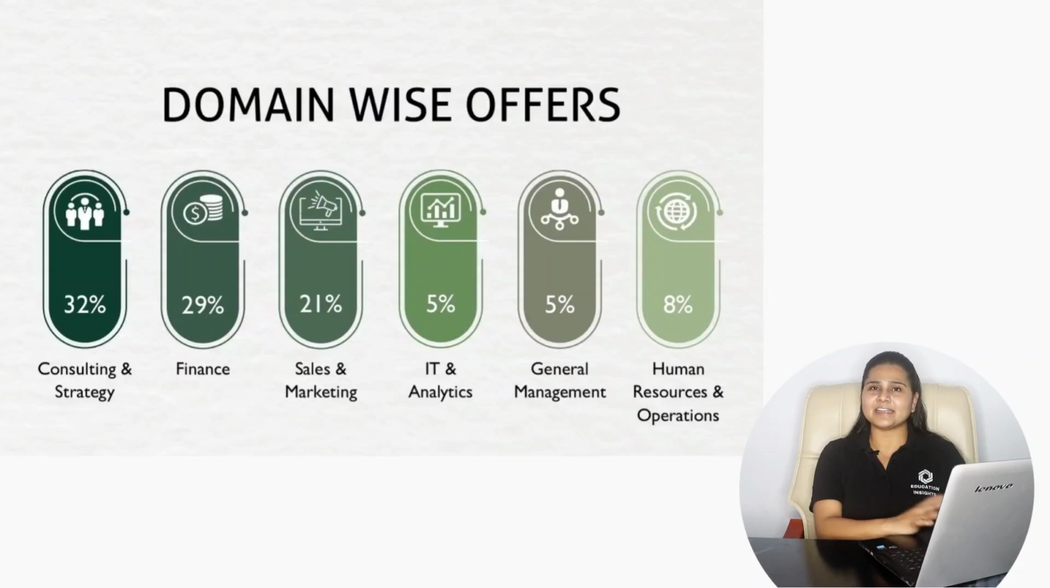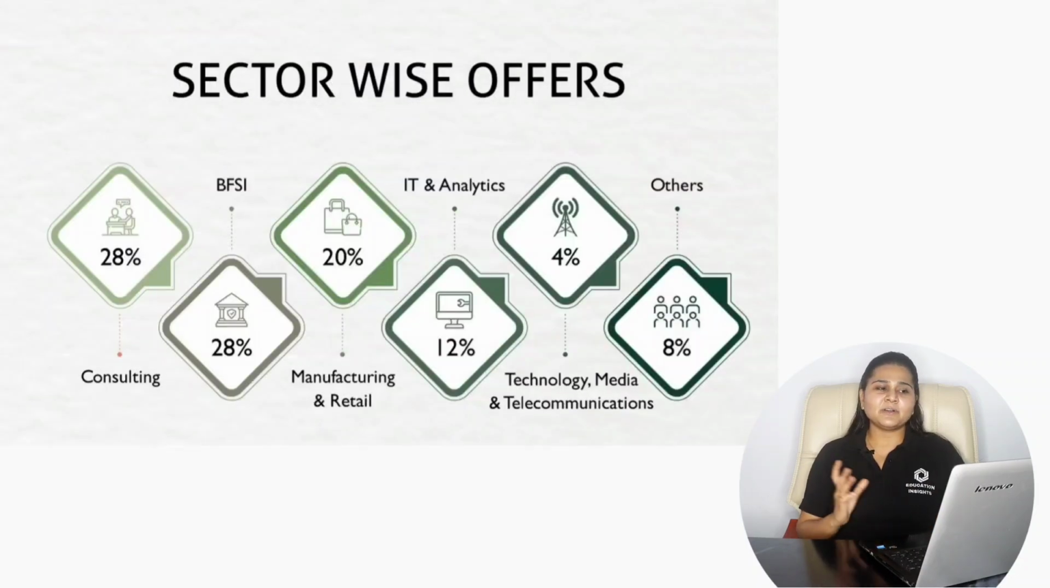If we consider the sector-wise offers made, 28% offers were made from the consulting sector, 28% from BFSI, 20% from the manufacturing and retail sector, 12% from IT and analytics, 4% from technology, media and telecommunications, and 8% from sectors other than these. So this is all about the placements for the sector-wise offers.